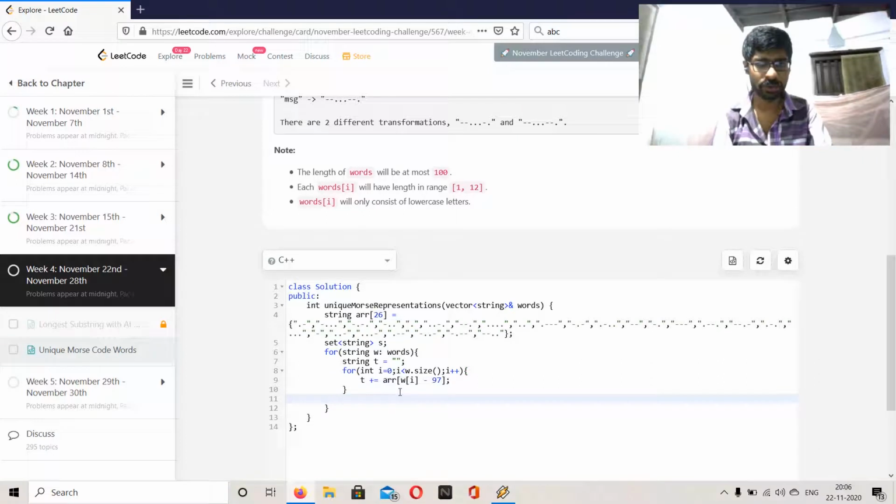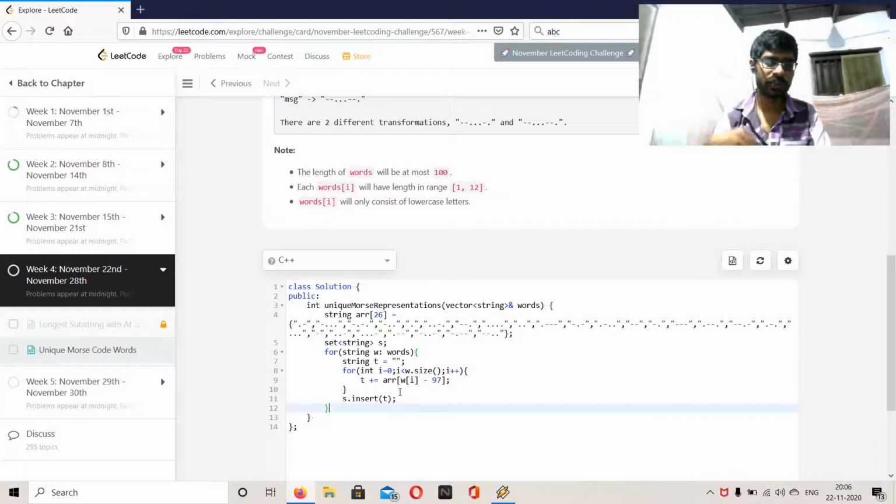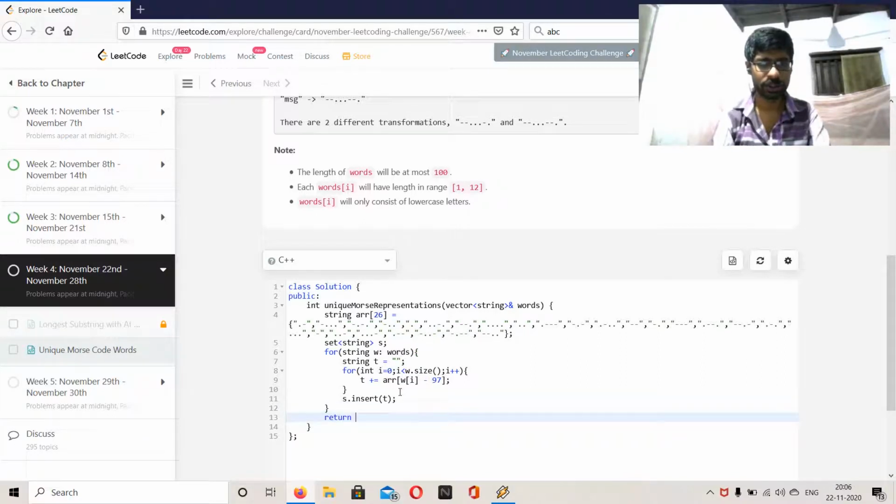Okay, now we can insert this into the set, the set variable we declared. Okay, so the set will handle the duplicate insertion. So only one word can be inserted only one time in a set. So we do not need to concern ourselves about finding duplicate values and removing or skipping them. We can forget about that part as we are using a set. Okay, now we can return the size of the set.